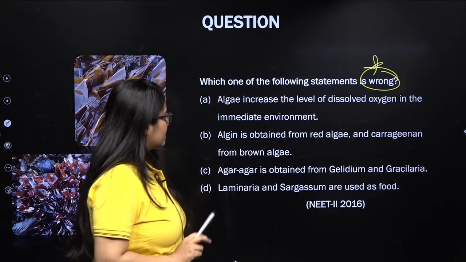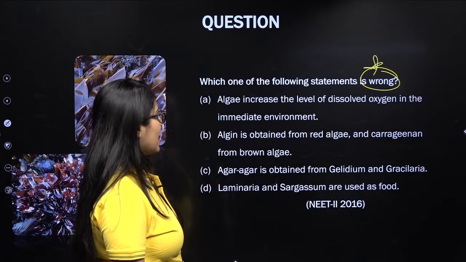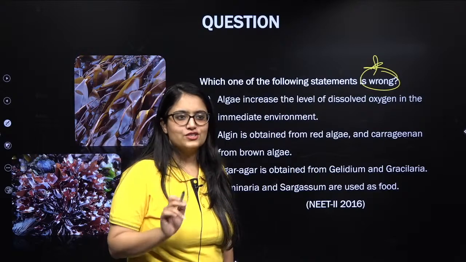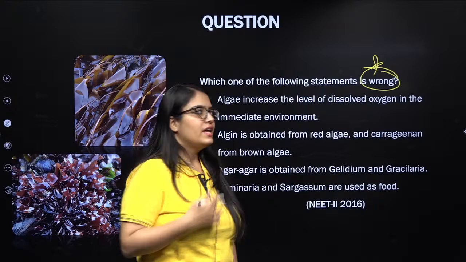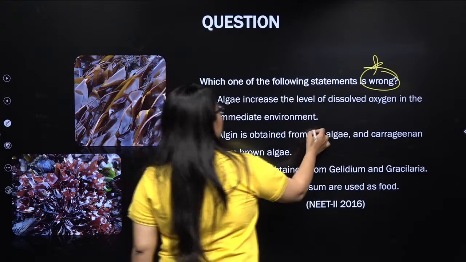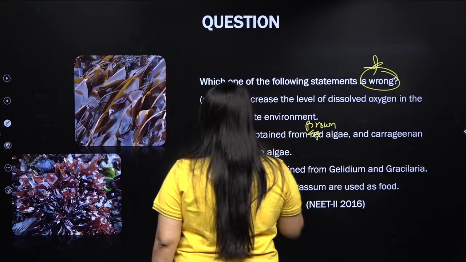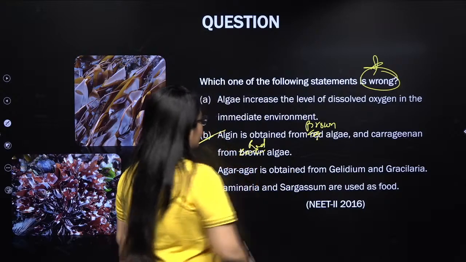Okay, so you guys are saying B. Algin is obtained from red algae. That's absolutely incorrect. Remember, I told you several times NTA has used this information in the questions. Algin is obtained from brown algae, and carrageen is obtained from red algae. So this is incorrect.